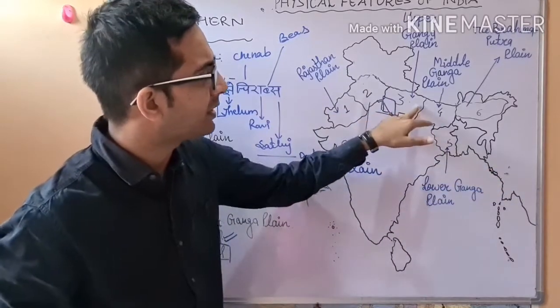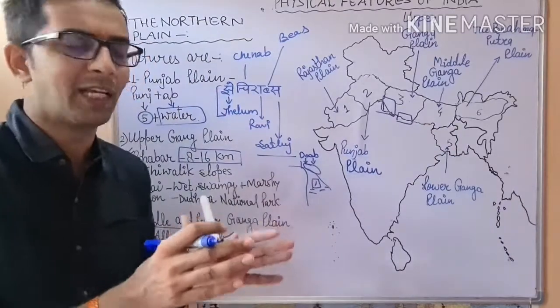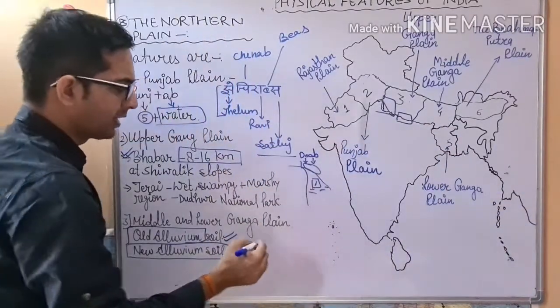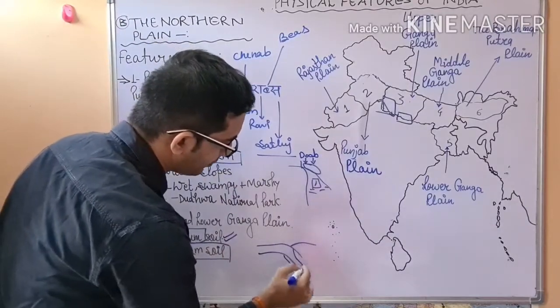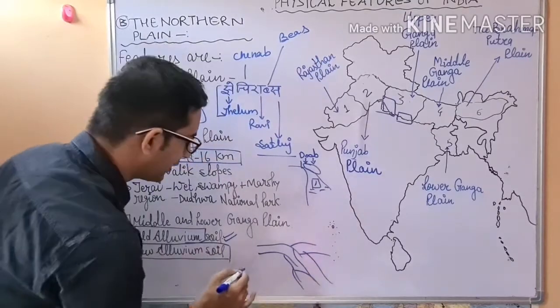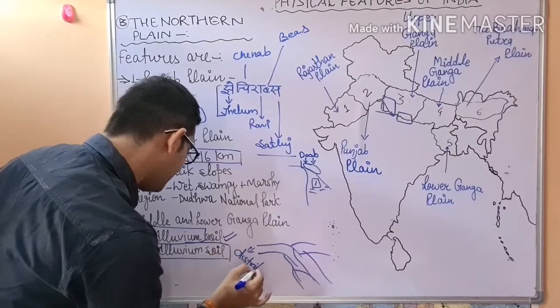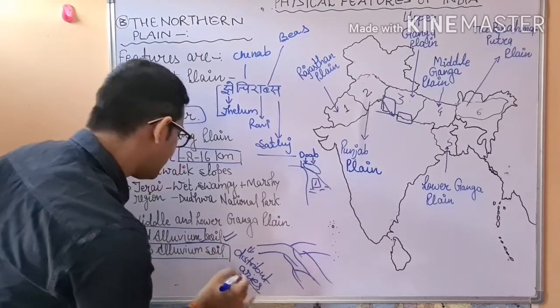But when the river reaches the plain region, its stream is bifurcated into different streams, different channels. Those channels which are formed from the river are considered as distributaries. So this was the part.